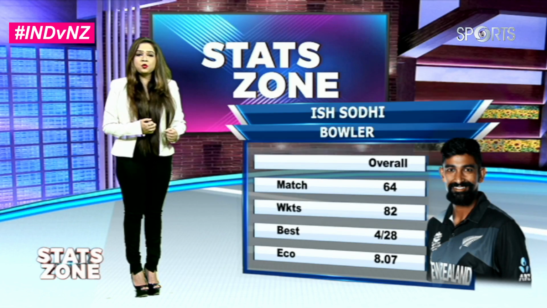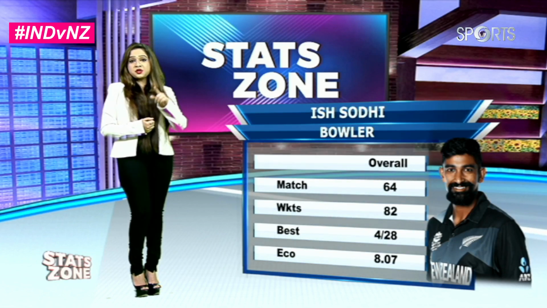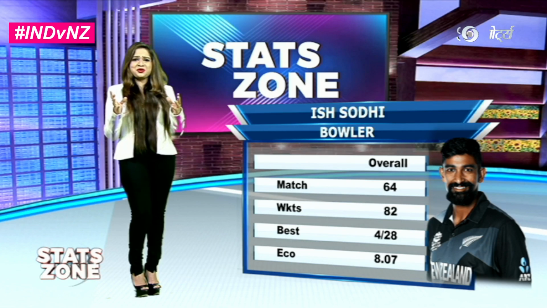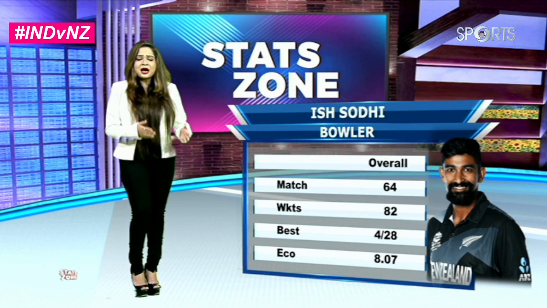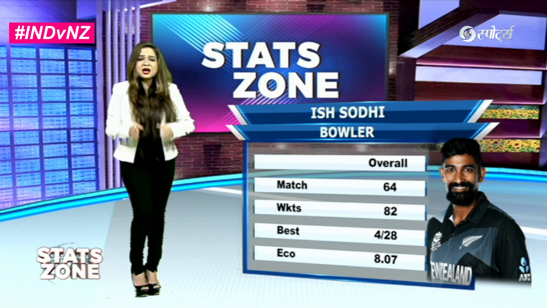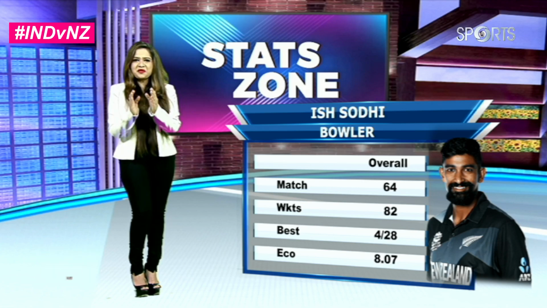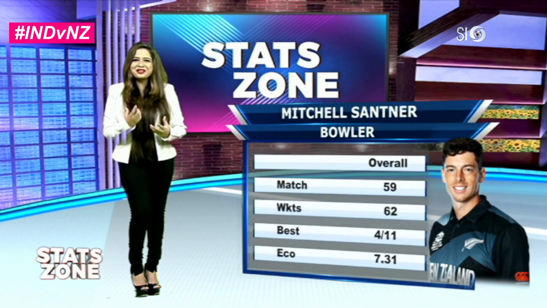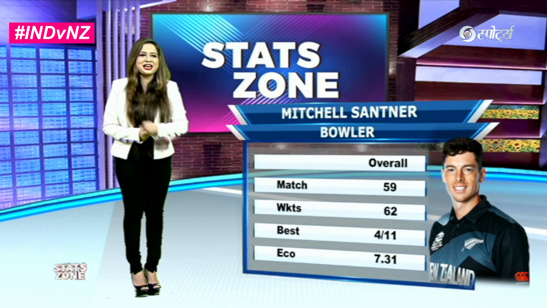Let's move on to the next bowler who would be making an important contribution for the Kiwis this time. Ish Sodhi, let's not forget also his contribution in the World Cup that's just concluded. How can we forget this leg spinner? 64 matches, 82 wickets, 4 for 28, economy of 8.07. A man that can just spell out some magic from that ball when needed at the crucial time.